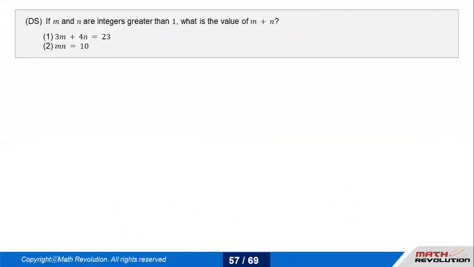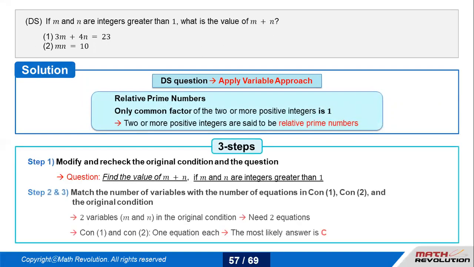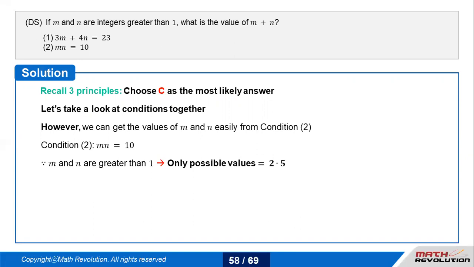Let's talk about this question. If m and n are integers greater than 1, there are two variables. What is the value of m plus n? Okay, if I solve this question through the simple variable approach, it says two variables, so definitely my answer should be C. I'll just combine both the conditions. Now 3m plus 4n is 23, mn equals 10. m and n are greater than 1 and the product is 10.